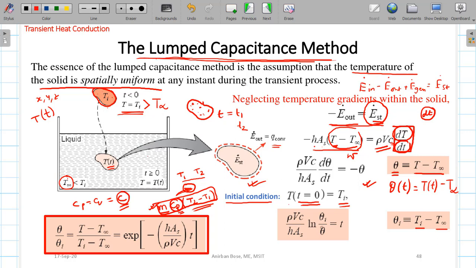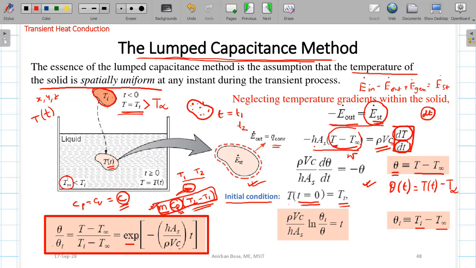So the remaining thing is very simple, just find out what is theta in terms of time. That has been written here, you can see theta by theta i. Theta means T minus T infinity, theta i means Ti minus T infinity, and that is equal to the exponential of minus hA_s divided by density into volume into specific heat, multiplied by the time.